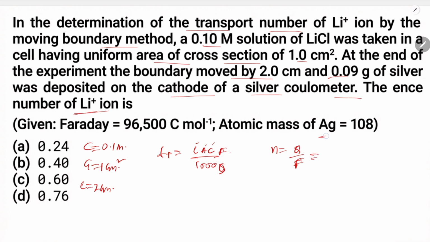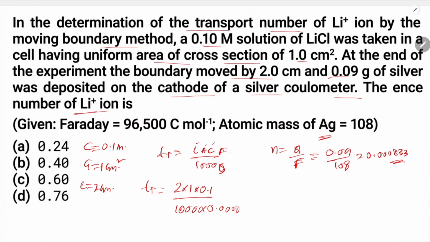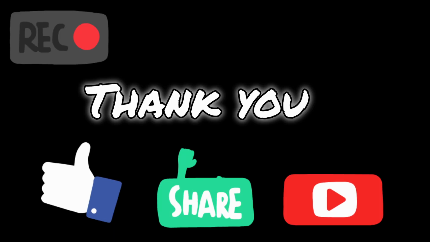For the silver, the number of moles is 0.09 by 108, and this value is about 0.000833. Now the transport number is equal to length 2 into 1 into concentration, given as 0.1 by 1000, divided by 0.000833. Now the final value is 0.24. Okay, A is the correct option.